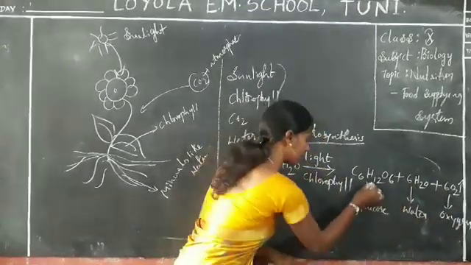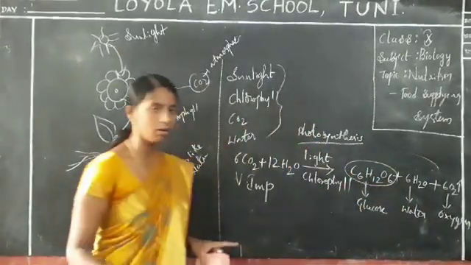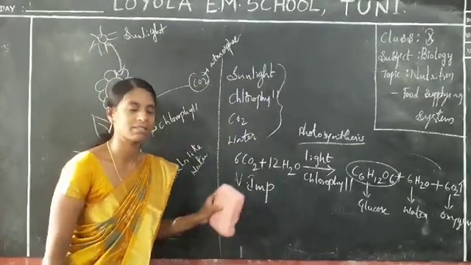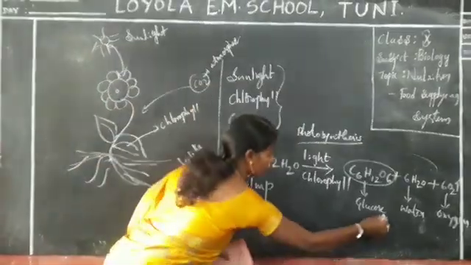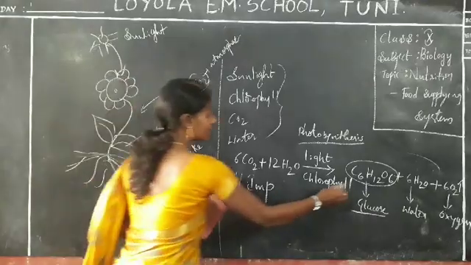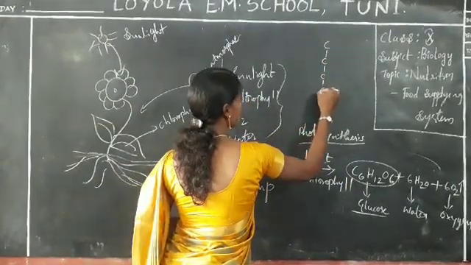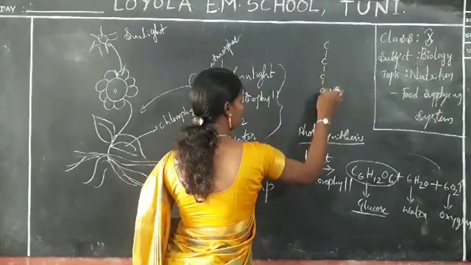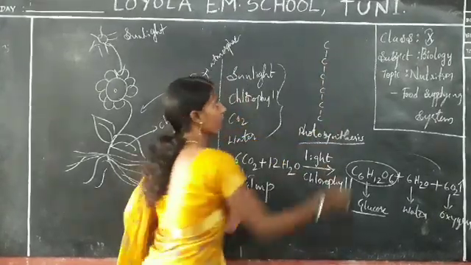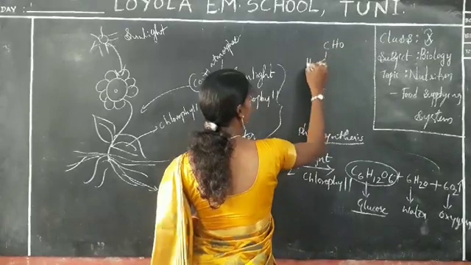Let us go to C6H12O6. The chemical structure of C6H12O6 is glucose. There will be 6 carbon molecules, 1, 2, 3, 4, 5, 6. One aldehyde group will be there.